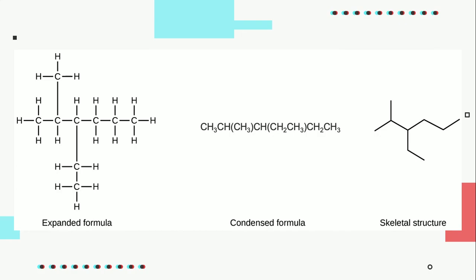A common method used by organic chemists to simplify the drawings of larger molecules is to use a skeletal structure. In this type of structure, carbon atoms are not symbolized with a C, but represented by each end of a line or bend in a line. Hydrogen atoms are not drawn if they are attached to a carbon. Other atoms besides carbon and hydrogen are represented by their elemental symbols.